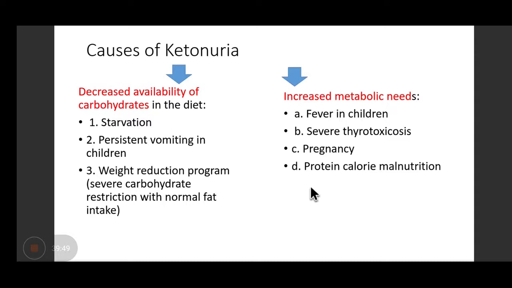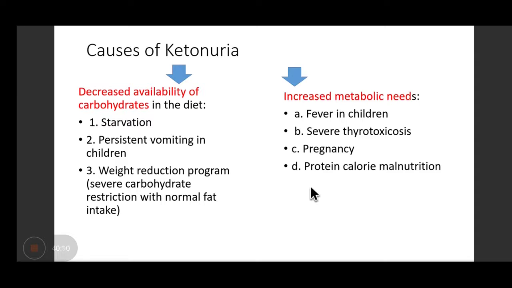Causes of ketonuria can be either decreased availability of carbohydrates or increased metabolic demand, so that glucose alone is not able to meet the demands of the body. So now the body is trying to utilize ketones for production of energy, right?